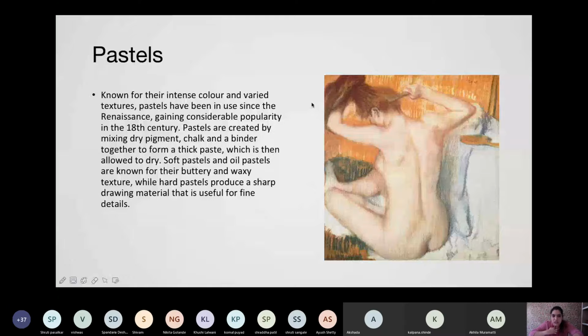Soft pastels and oil pastels are known for their glittery and waxy textures, while hard pastels produce a sharp drawing material that is used for fine detail.